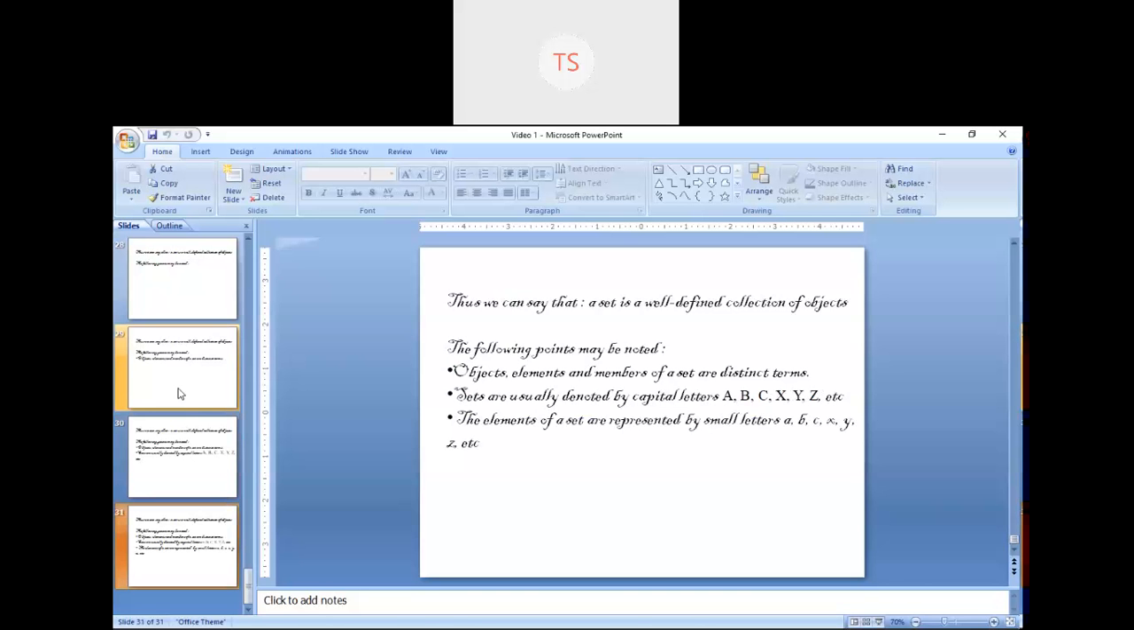Next, the elements of a set are represented by small letters. That means inside the sets, we will not use capital letters. We always use small letters. Capital letters are for naming and small letters are for the elements of the set. So this is all about your set, that is, what is a set and how to represent a set.